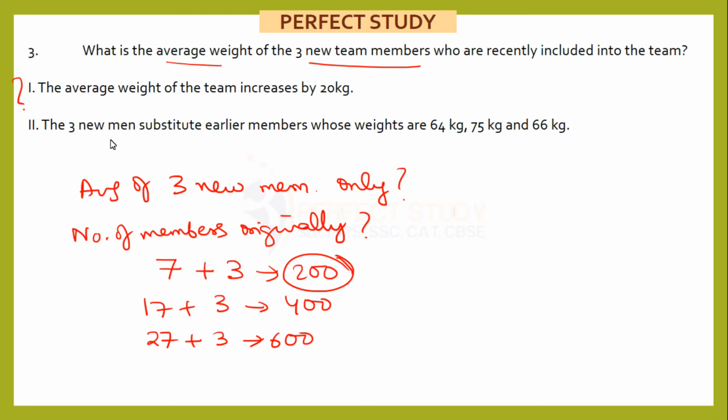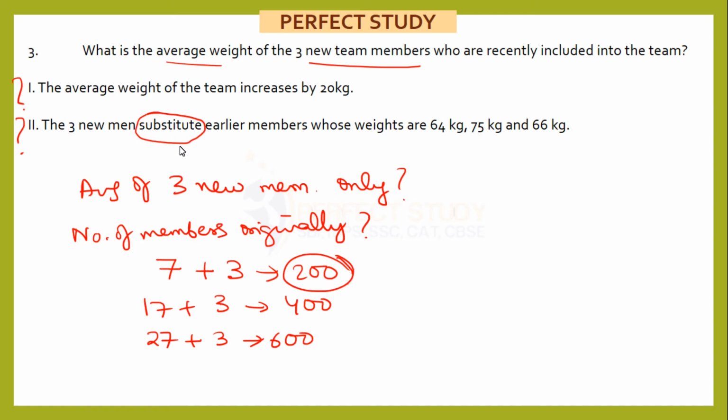Let's see the second one. The 3 new men substitute earlier members whose weights are 64, 75, 66. But this is very simple, nothing to explain. They are only substituting. So what if they are substituting? Their weight is how much more, how much less, we don't know. Just because they substitute does not mean that their weight should be equal to the people who have gone out. That is not necessary. So this will also not give me the answer, and even by combining we don't get any extra information. The second statement is of no use.